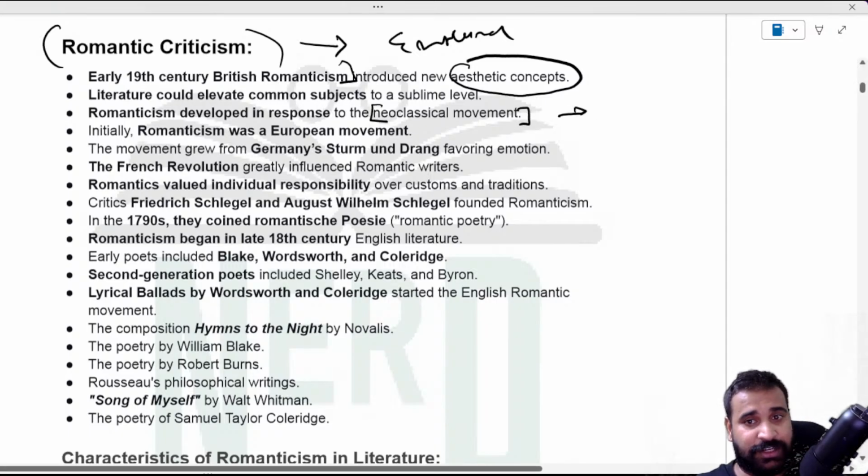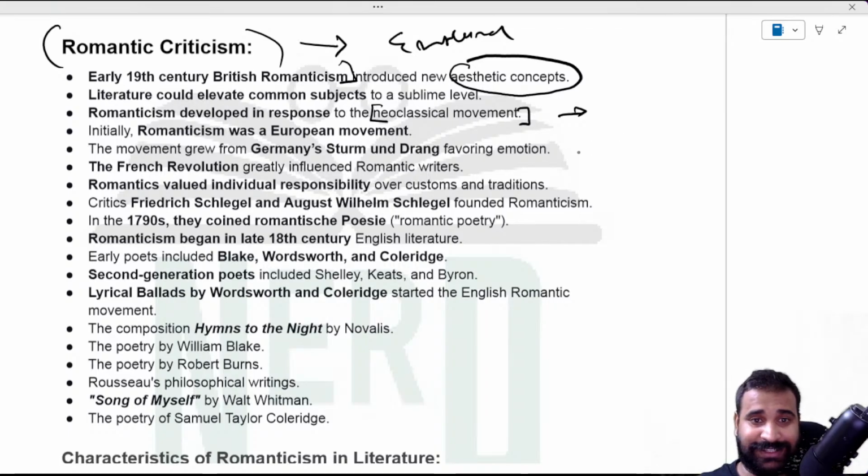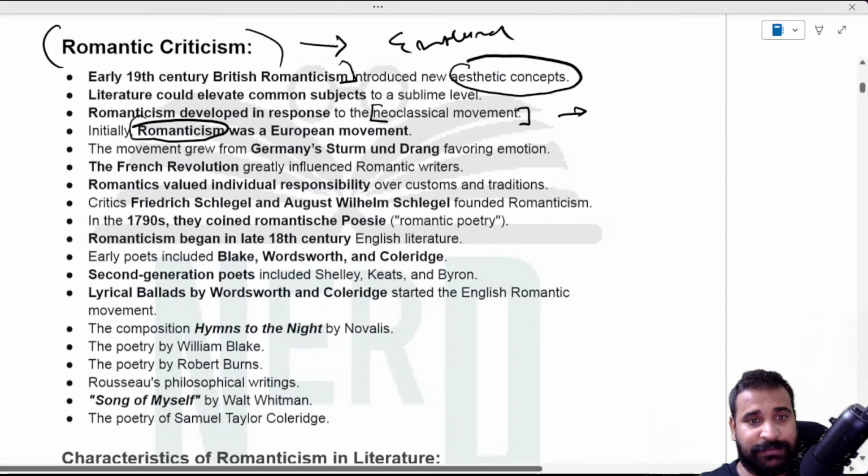In our previous session, if you are following us, we had a session on neoclassical criticism, where we talked about Dryden and Pope, of course Samuel Johnson and others. Romanticism started as a European movement, especially in Germany, known as Sturm und Drang. Very important. The French Revolution also marked romanticism.